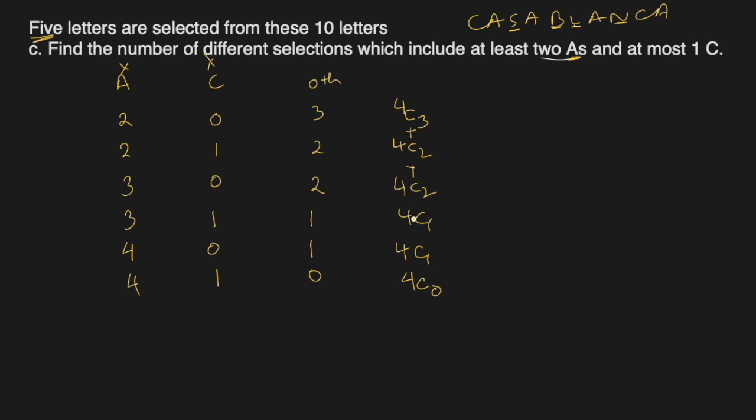Just add these and they will be the answers. So 4C3 will be 4 plus 6, 10 plus 6, 16 plus 4, 20, 24, 1, 25 cases. So there are 25 such selections.